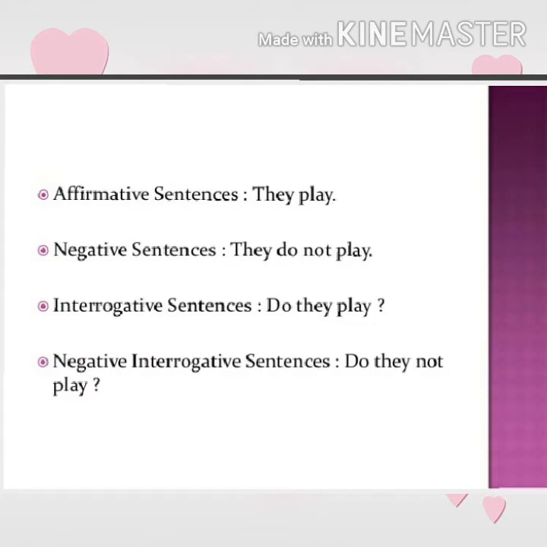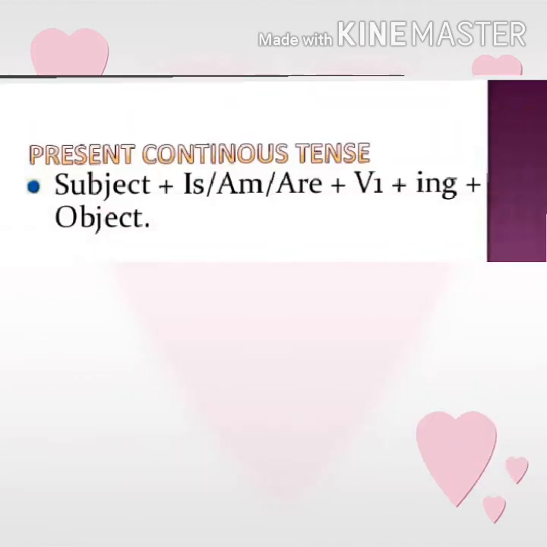Now here we can say there are four types of sentences: affirmative sentence, negative sentence, interrogative sentence, and negative interrogative sentence. Here we can see examples of affirmative: they play, they can sing, they speak. In negative sentence, they do not play. In interrogative, do they play? And negative interrogative, do they not play? These are the examples of the four kinds of sentences.